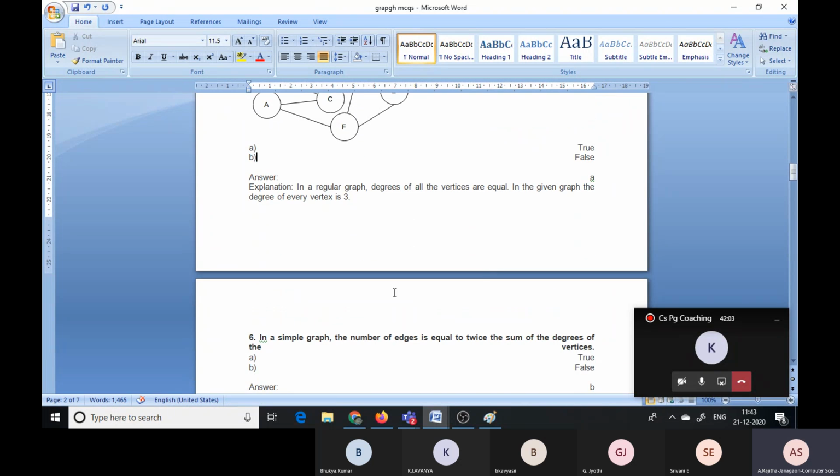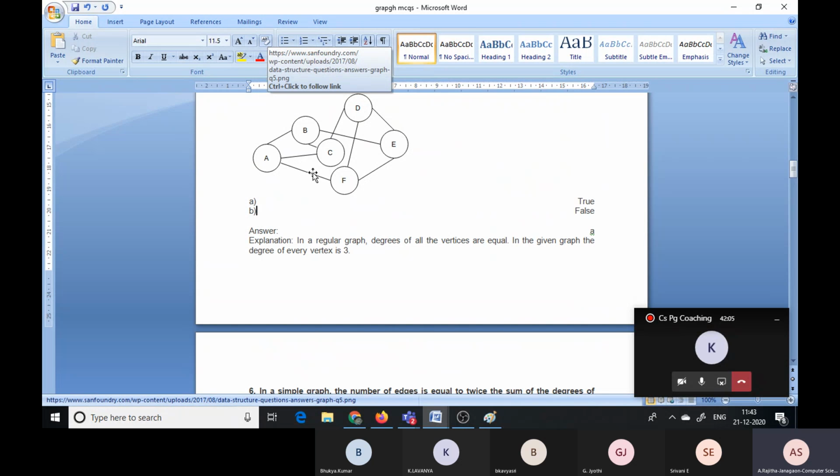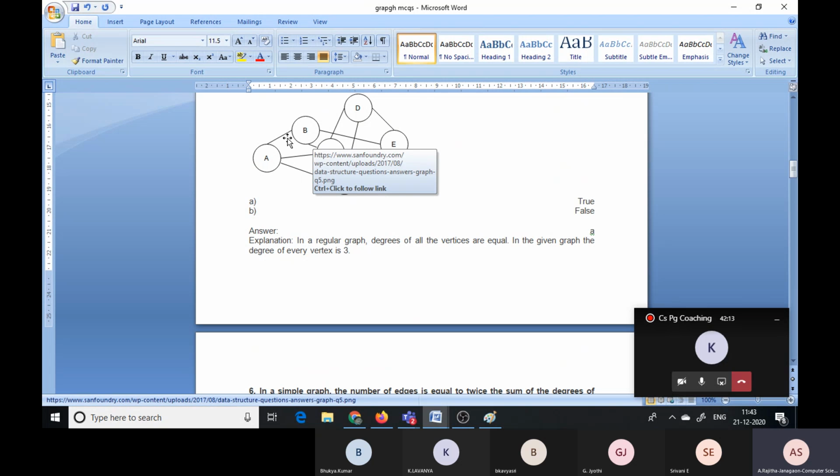And coming to the edges, how many number of edges are there? 1, 2, 3, 4, 5, 6, 7, 8, 9. From A 3, 1, 2, 3, 4, 5, 6, 7, 8, 9. Okay, 9 edges are there.